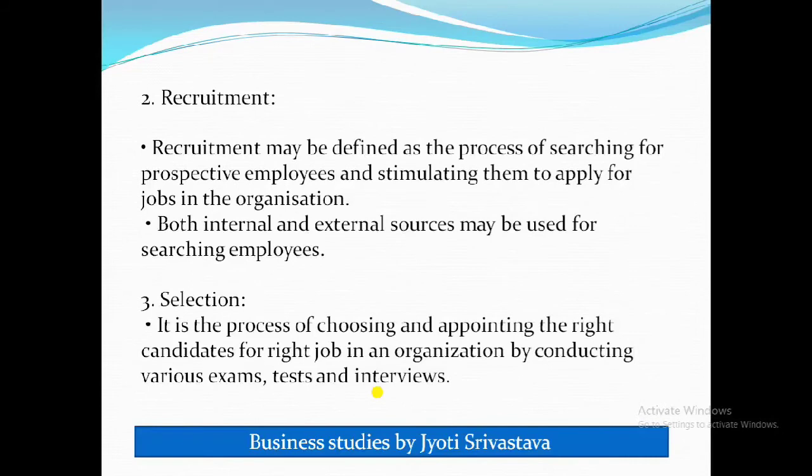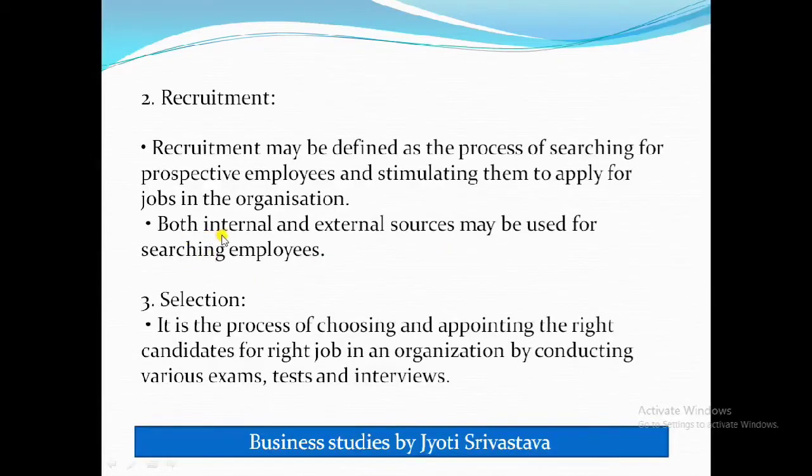Then the second step is recruitment. Now after the company found out that in marketing they are lacking two people, means two employees are required for the marketing field. Clear? Now, recruitment is defined as the process of searching for prospective employees and stimulating them to apply for jobs in the organization. And this recruitment can be done with internal and external sources used for searching employees.